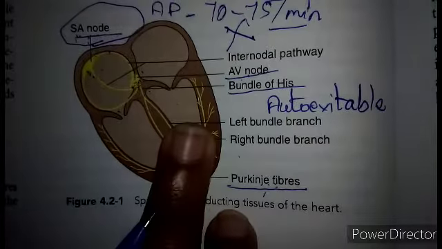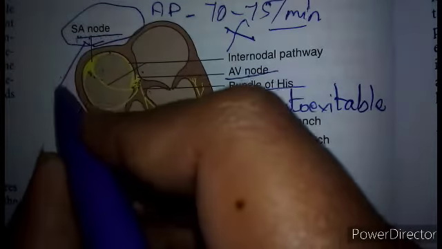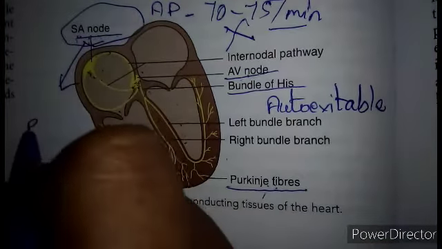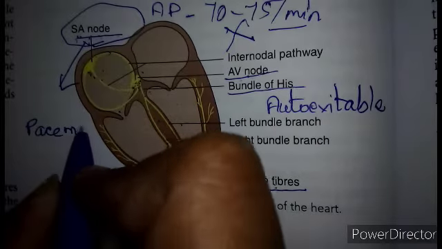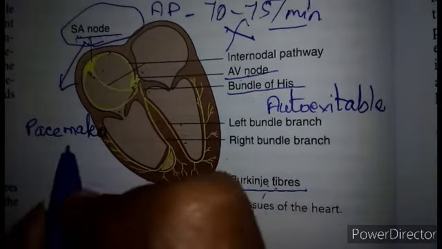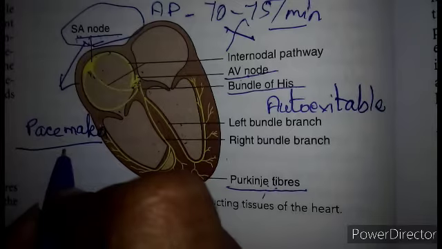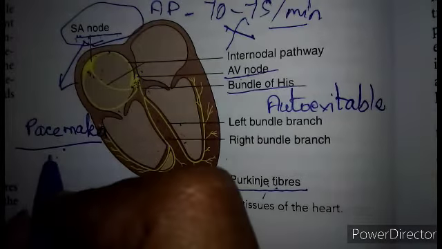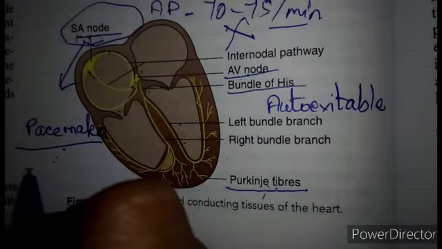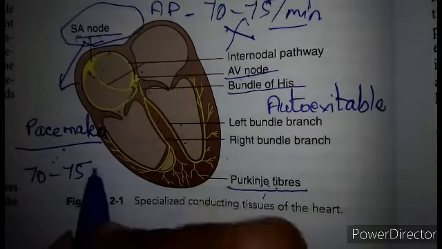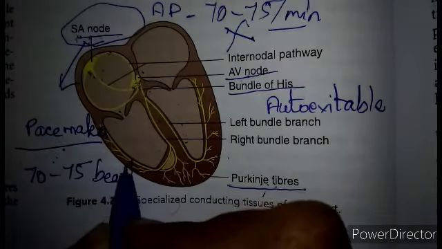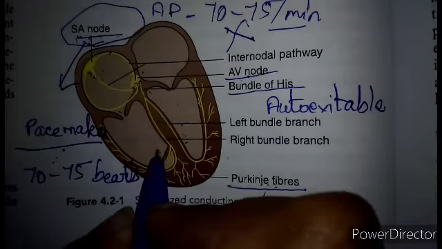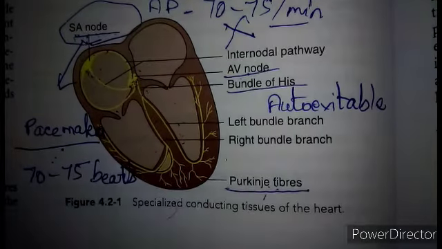Therefore, the SA node is called the pacemaker, which is the natural pacemaker of the heart. Our heart normally beats 70 to 75 times in a minute. The average is 70 to 75 beats per minute, and the average beat is 72.